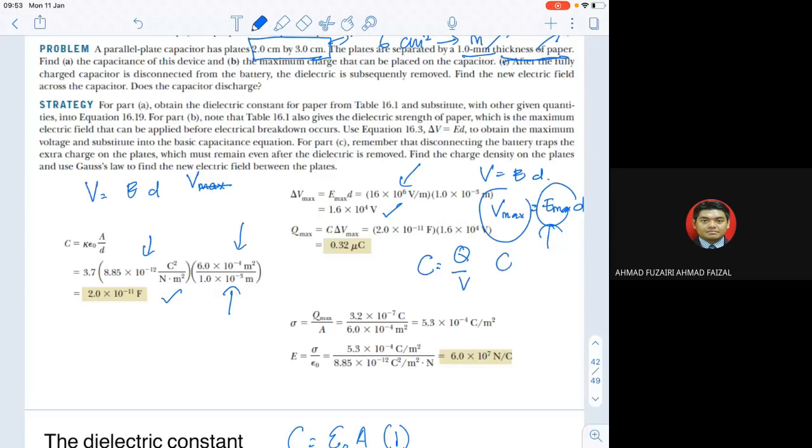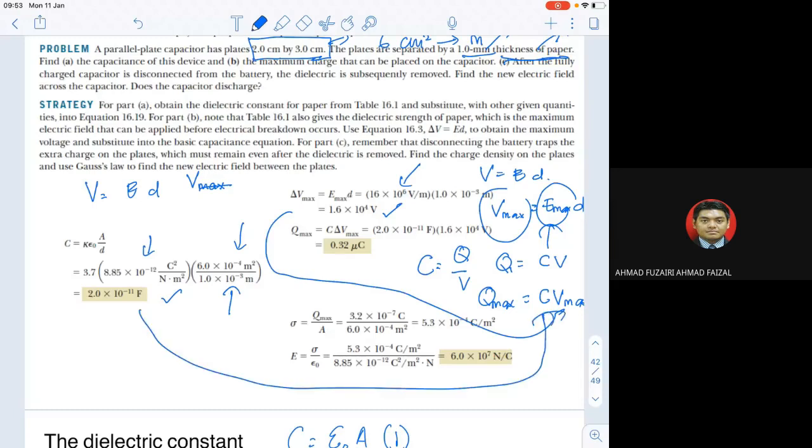So Q equals CV, and right now you want to find Qmax. Qmax equals C, which doesn't have a Cmax, times Vmax. Then you put the Vmax inside here, times C, and then you can have Qmax, the maximum charge.